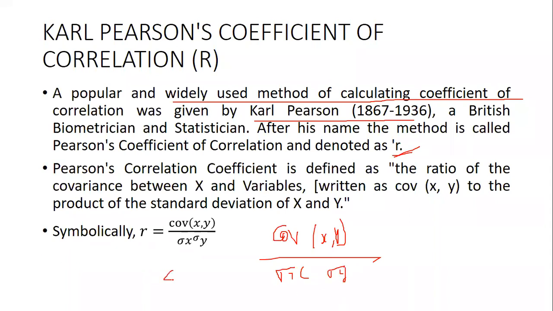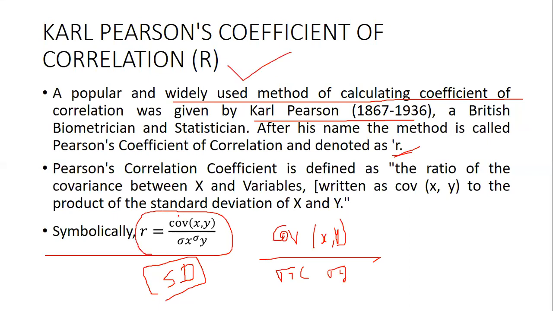So you are supposed to learn how to solve the standard deviation. So this is the formula to calculate the Karl Pearson's coefficient of correlation, that is nothing but R. So R is equal to covariance xy divided by standard deviation of x and standard deviation of y.